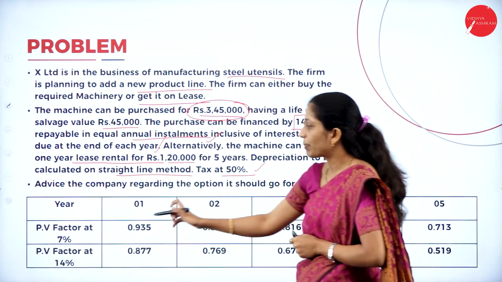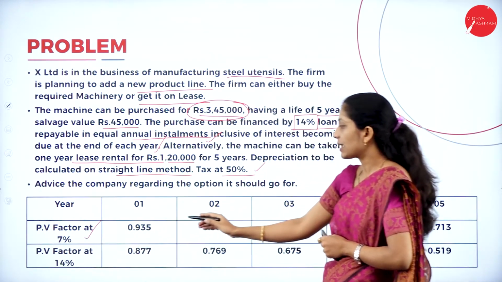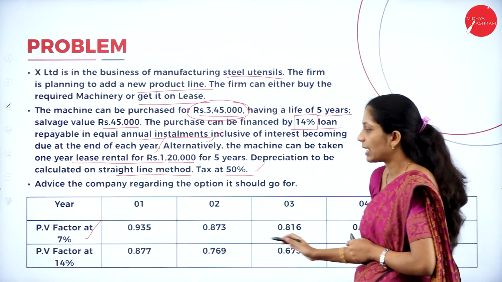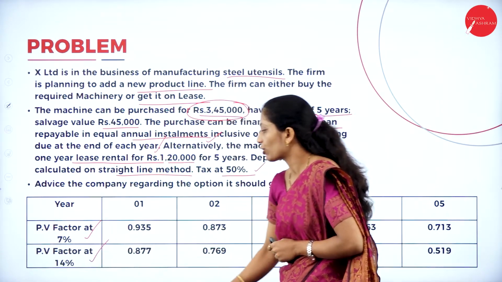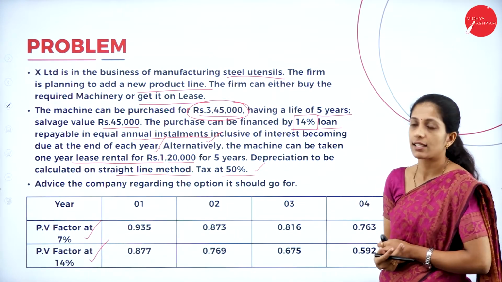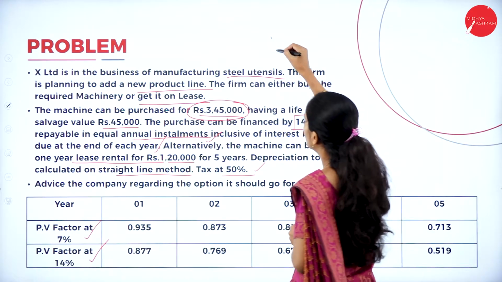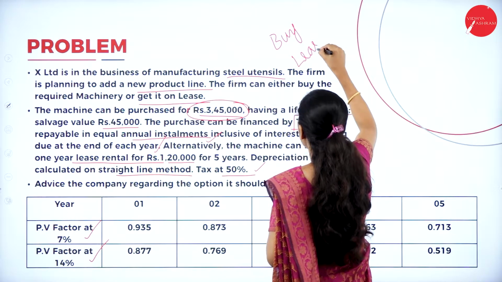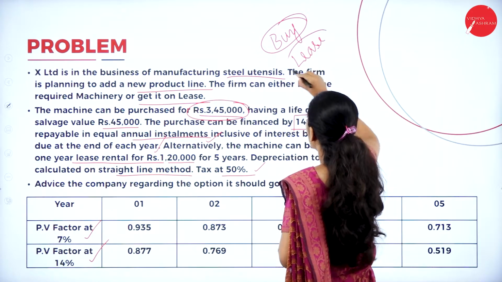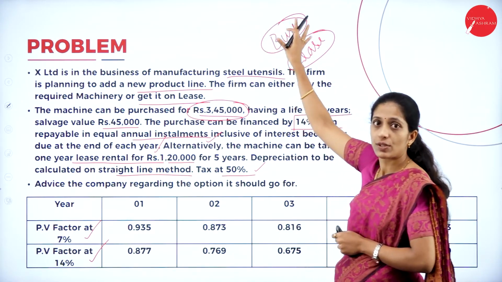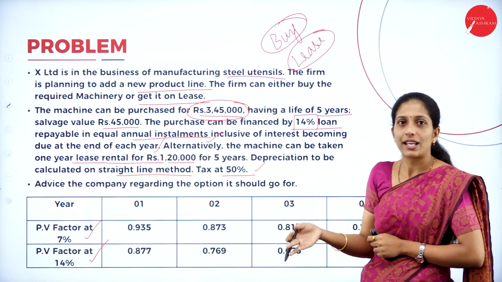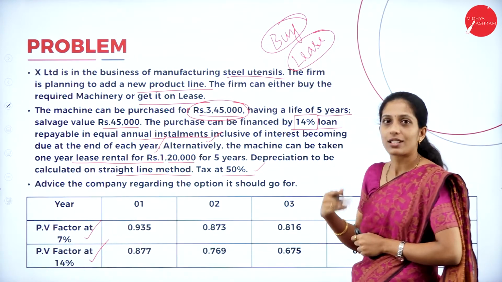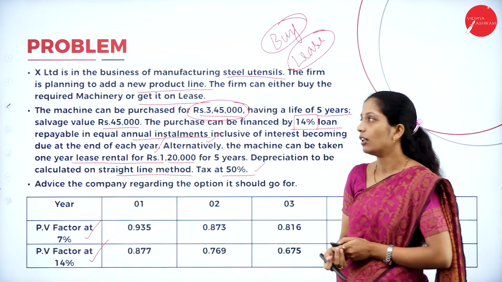So they have given the PV factor at 7% for all the 5 years. In the same way, the PV factor at 14% for all the 5 years. Now we have to think whether we should buy or go on lease. For that we have to calculate the total cost incurred if we go for the buying option and the total cost incurred if we go for the leasing option.